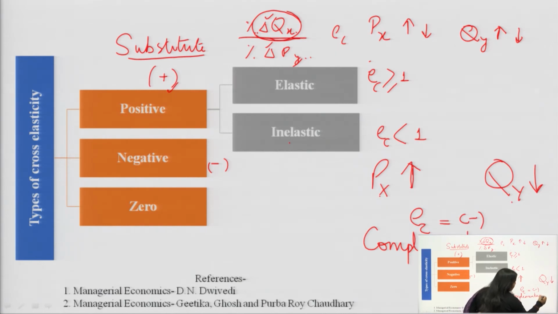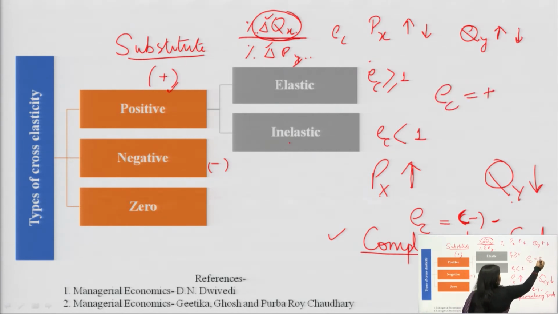So if we calculate the cross elasticity and come to know that the value of EC is negative, what will we infer? That these two goods are complementary goods. The higher the negative value, the higher the degree of complementarity between two products. Similarly, when EC is positive, the higher this value, the better the relation between two substitute goods; they are better substitutes of each other.